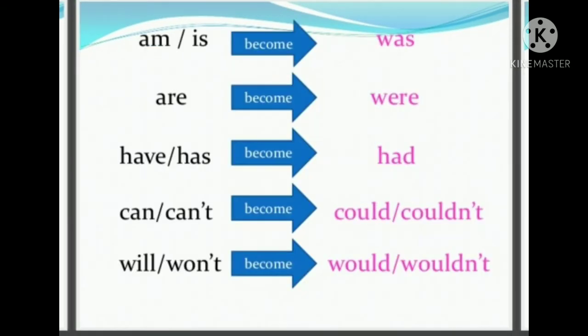These are the be-form changes. Is will be changed to was, are to were. Have and has will be changed to had. Can and can't will be changed to could, couldn't. Will and won't will be changed to would, wouldn't, etc.